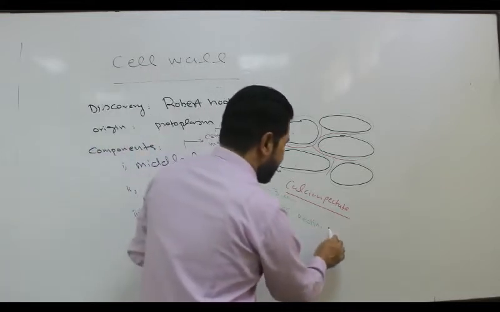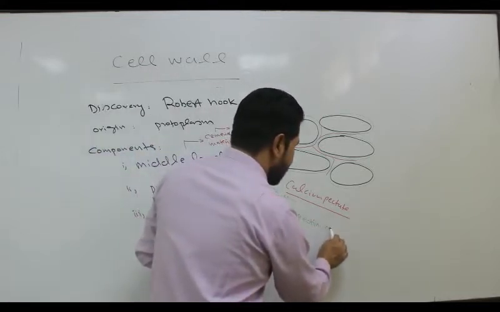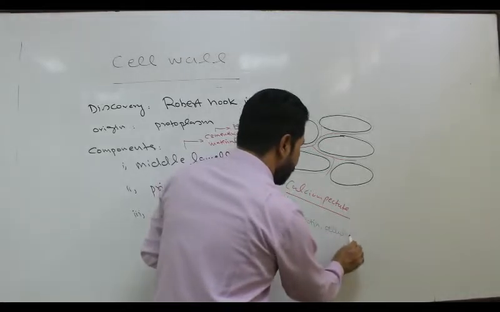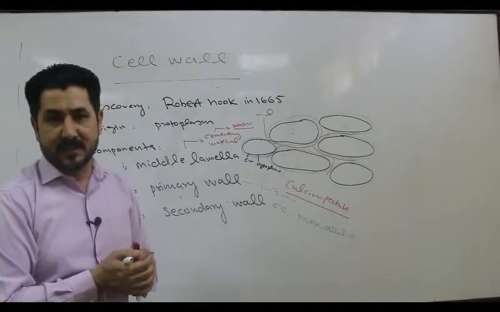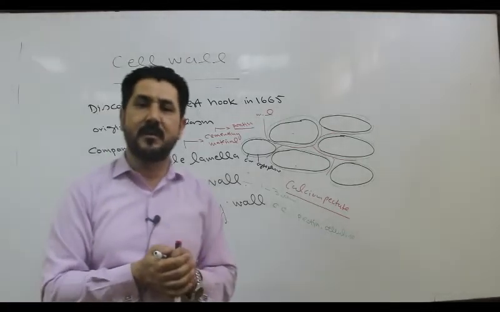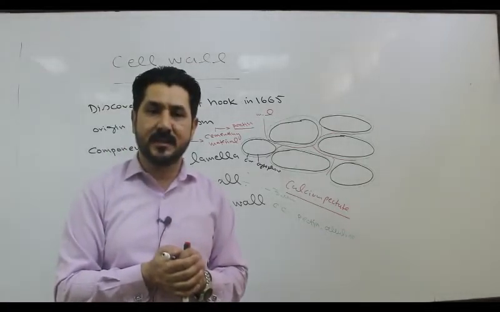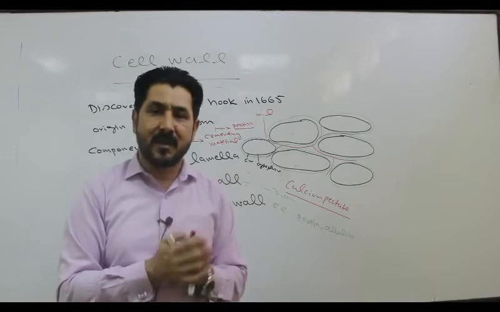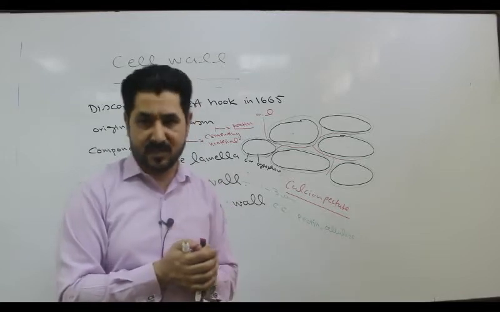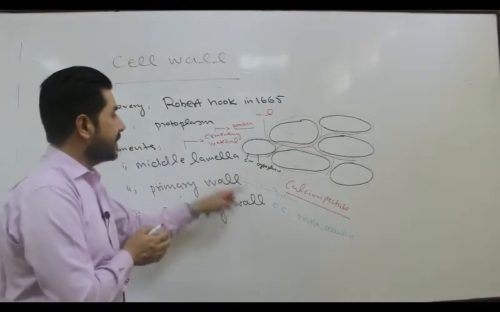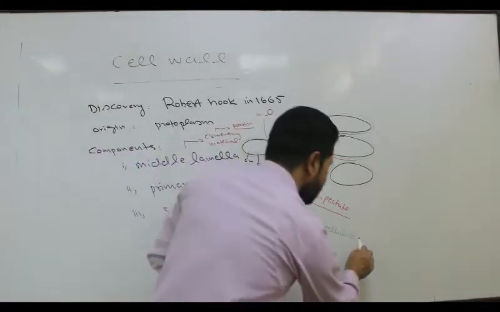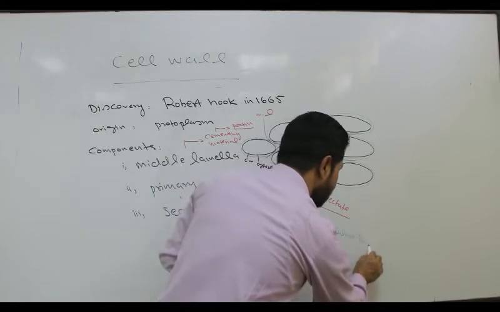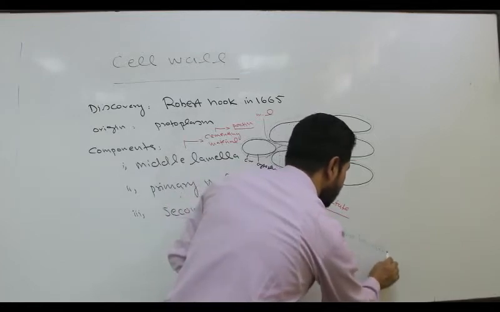Besides pectin, it also contains cellulose, which is the main component of the cell wall of the plant. In fact, this is the most abundant carbohydrate or biomolecule in nature, present in the cell wall of plants, cellulose. Besides cellulose, the primary wall also contains hemicellulose.